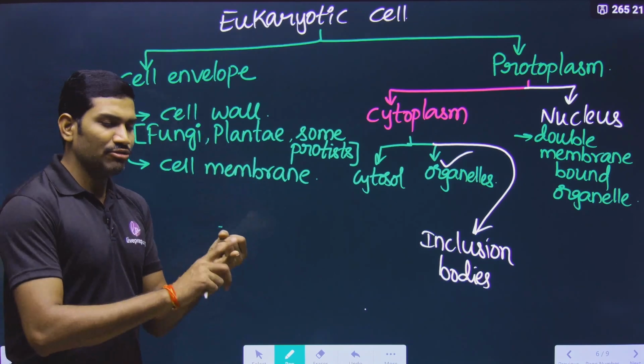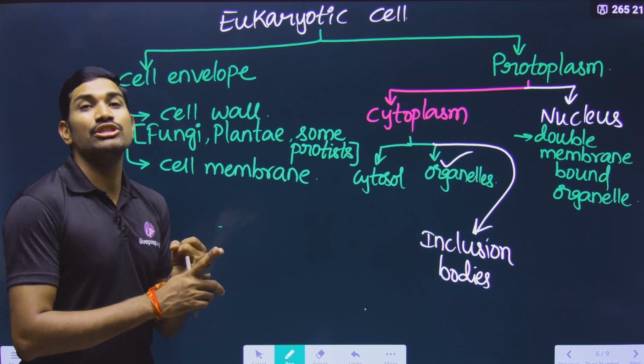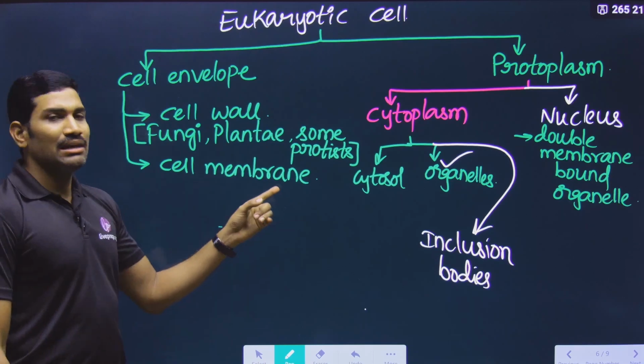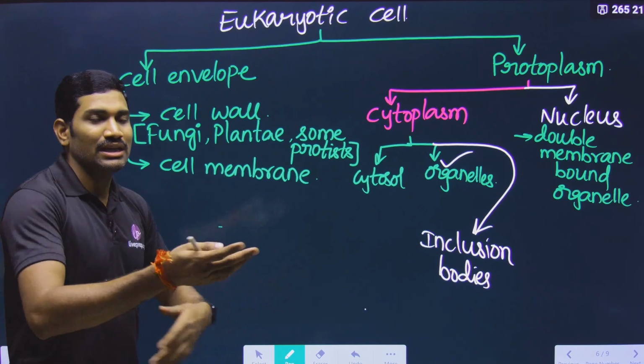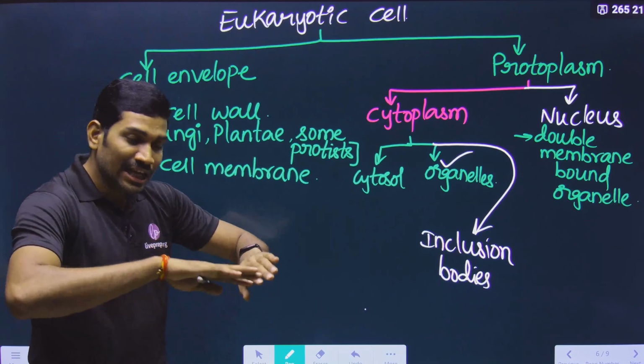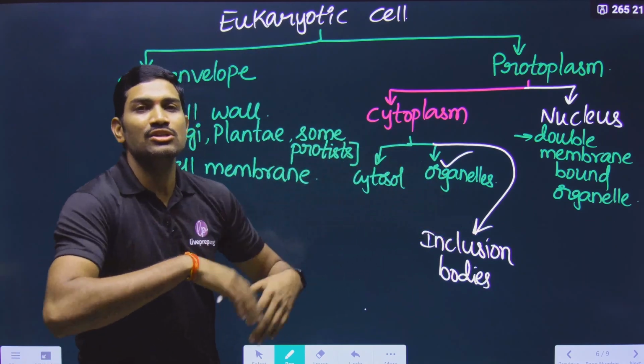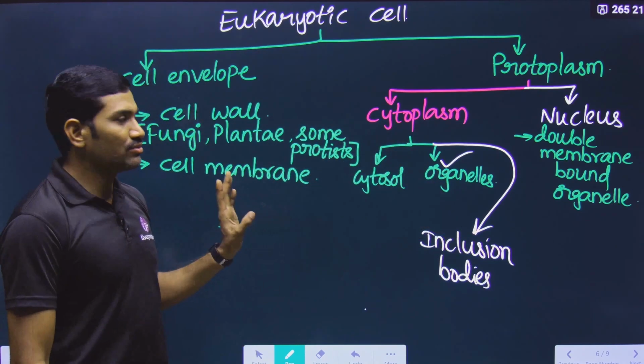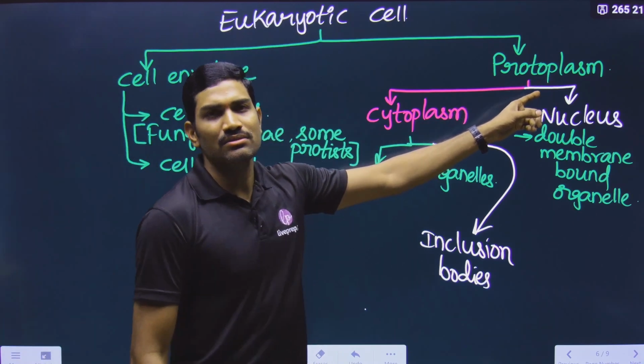Cell wall gives protection and also gives shape to the cell. Cell membrane is an open system, interacting with the surroundings, so it takes many materials into the cell and also releases many materials outside the cell. This is the function of the cell membrane. And then protoplasm, yes or no?